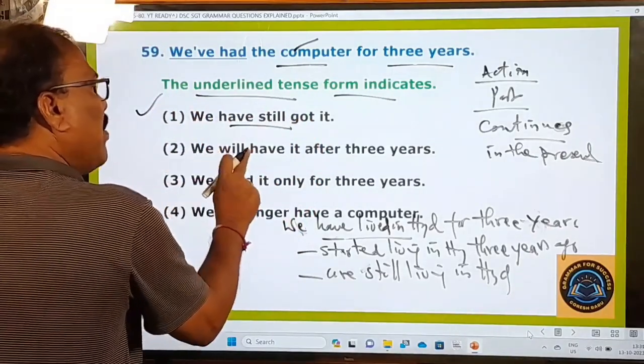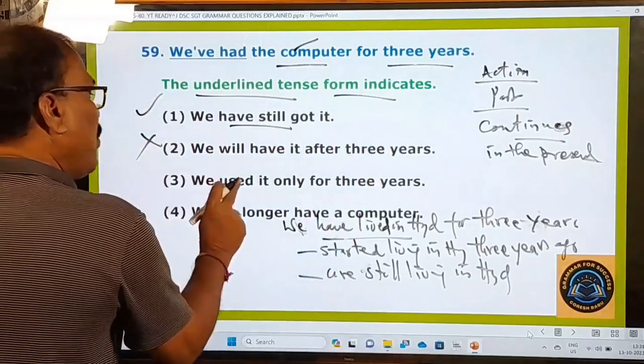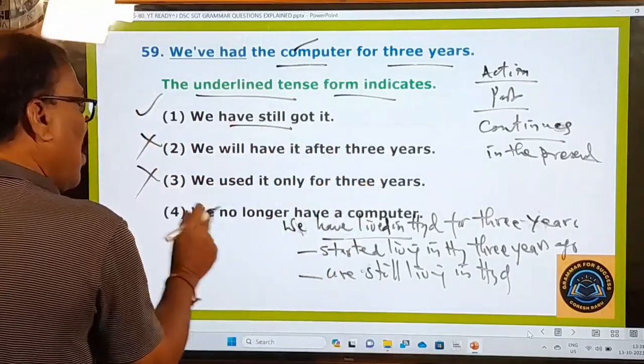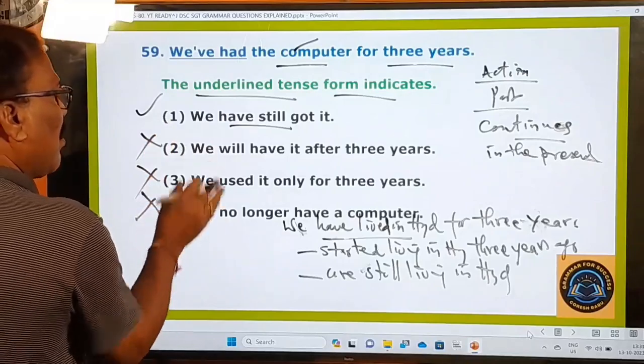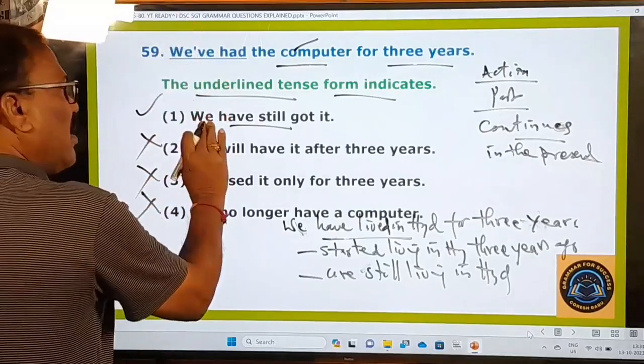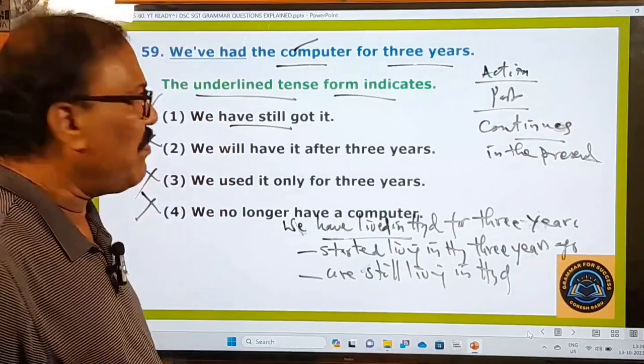See the second one, we will have it after 3 years. No. We use it only for 3 years. No. We no longer have a computer. No. So in this way, the second, third, fourth ones are not conveying the meaning of this, and only the first one is conveying the meaning of we have had.